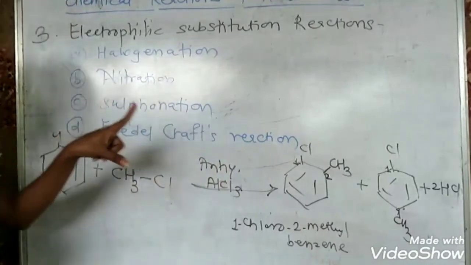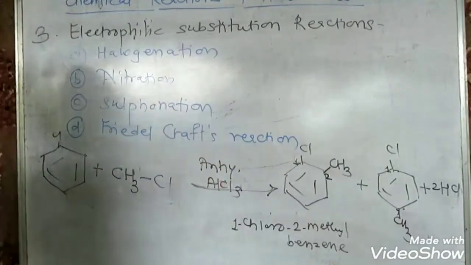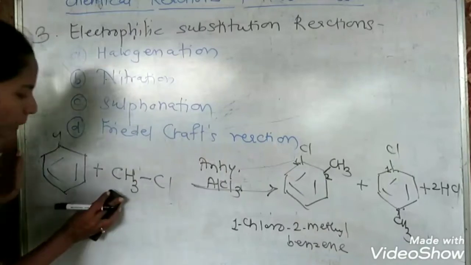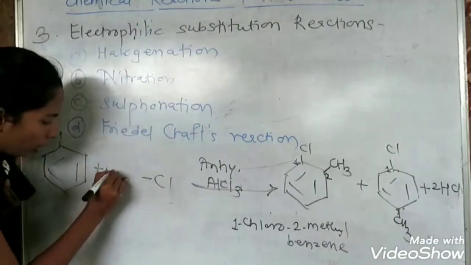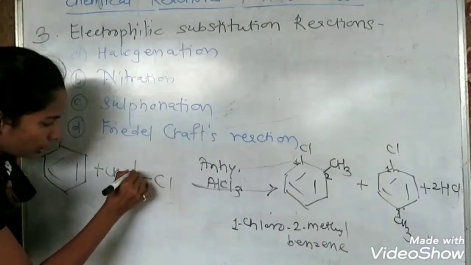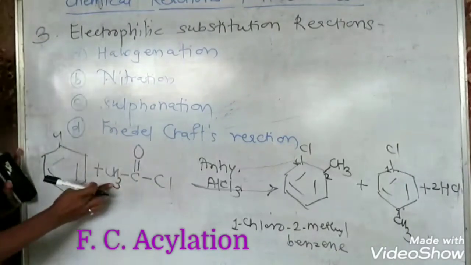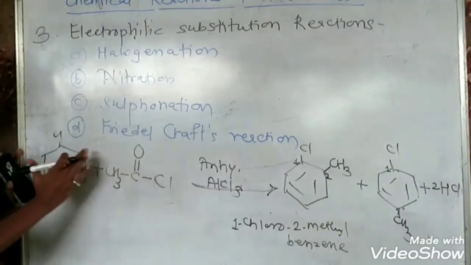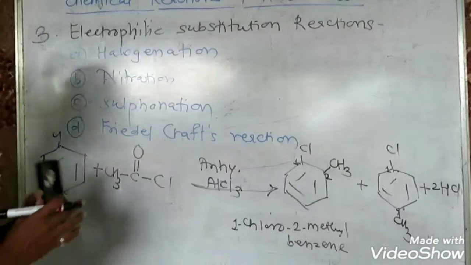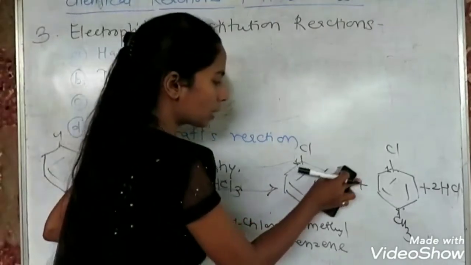If you carry out the same reaction with an acyl chloride, now the difference between alkyl chlorides and acyl chlorides is that when an alkyl group is with a carbonyl group, it is called an acyl group, and we have taken an acyl chloride here. So now the ortho and para positions are substituted by the acyl group.